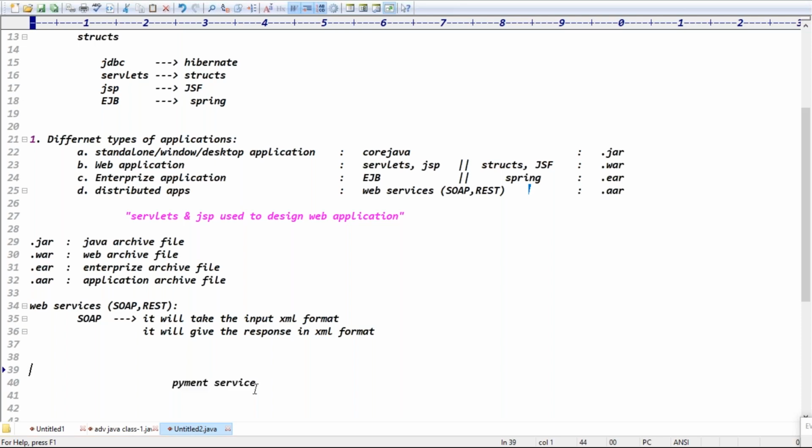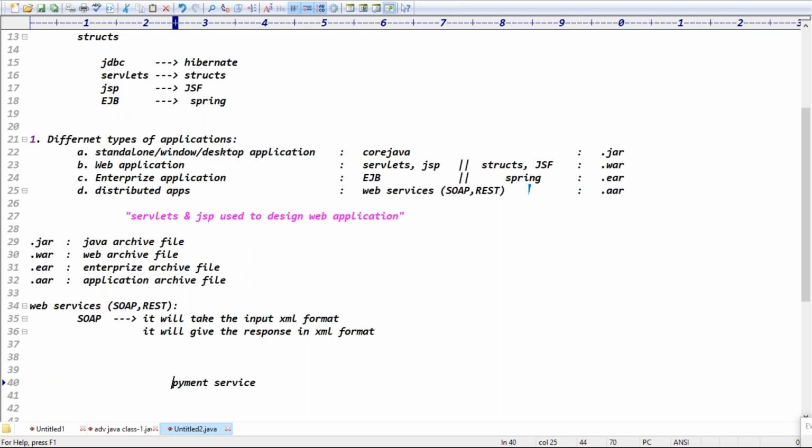Tell me, guys, if only Java applications can access this service, is there any use? No, right? There is no use. Exactly. If you design a payment service, that service can take XML data and can be accessed by a Java client, a Python client, and a .NET client, right?